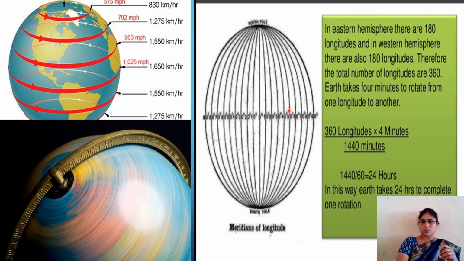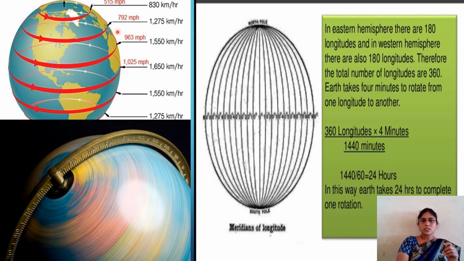This is the calculation. For each meridian, 4 minutes. For 360 meridians, 1440 minutes. If we convert into hours, we get 24 hours.